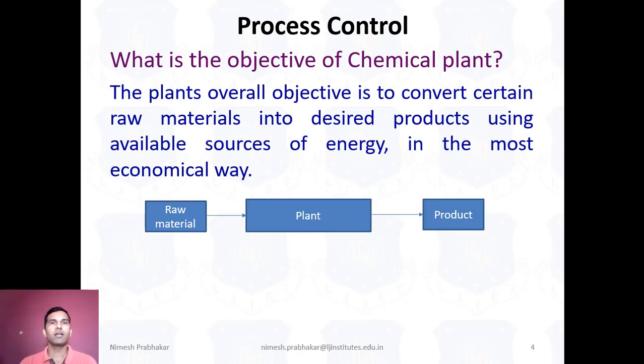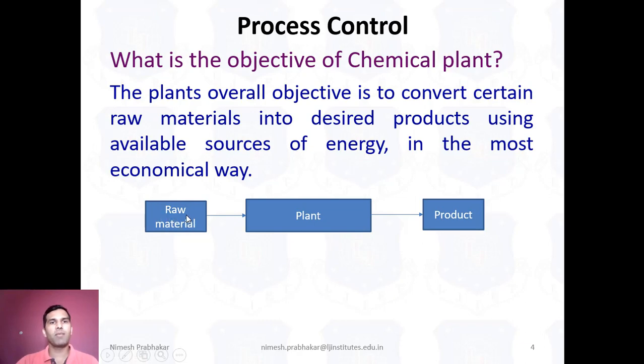So, here the objective of this plant is to make the product by applying different processes. Suppose this is a plant for manufacturing water bottles. In the input, we give raw material, different chemicals for manufacturing the water bottle.